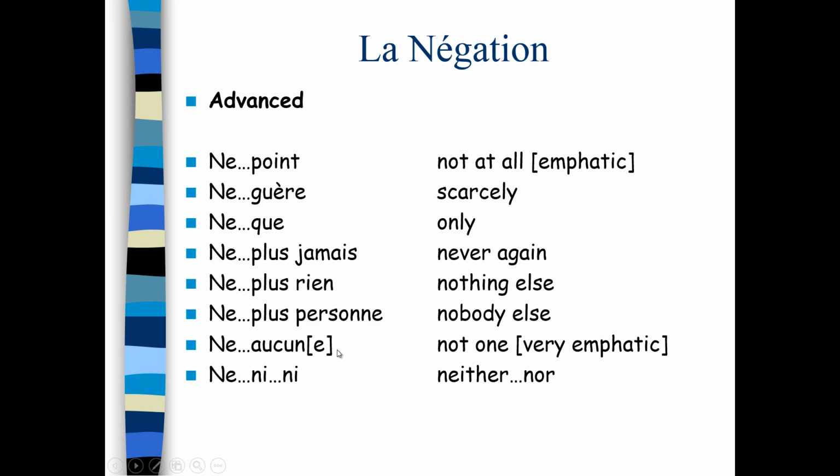Ne aucun, ne aucune, not one. It's quite emphatic. It's like saying almost not one single one, yeah? And ne, ni, which is the neither, nor, nor. And remember that in English, sometimes we make the mistake where the positive statement is either or, the negative statement is neither nor. And we sometimes make the mistake in English and put in a little or where we should put in an nor.